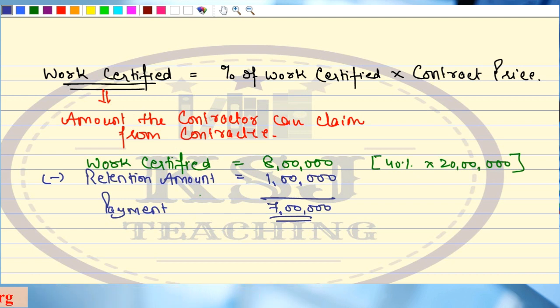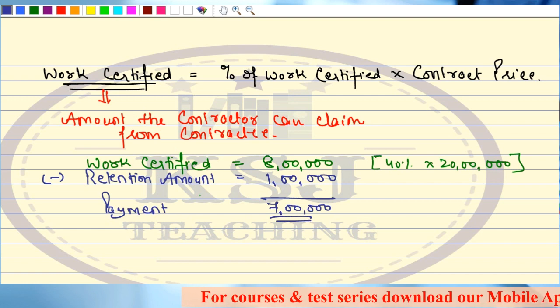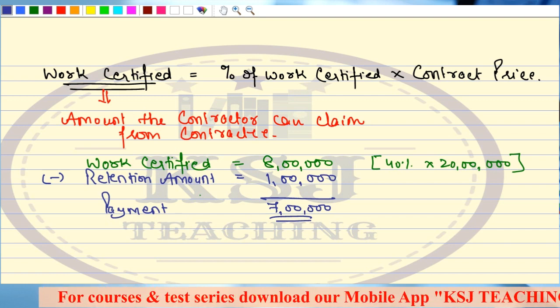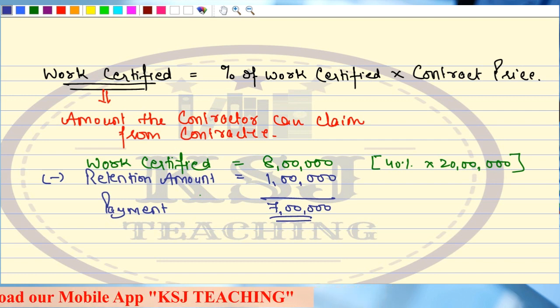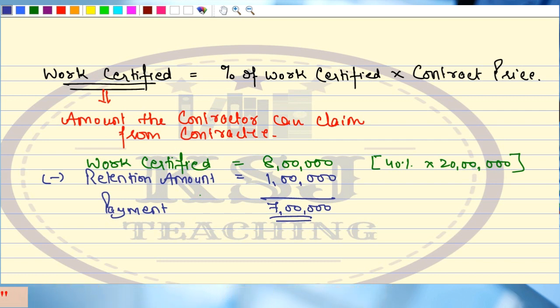Right? So what is the point of the contractee? The contractee says, why am I keeping this 1 lakh rupees? I will pay you 1 lakh, but not today. I will pay you later. Why? Because he says, this is to assure myself that you will come to the site tomorrow. You will continue with the construction.